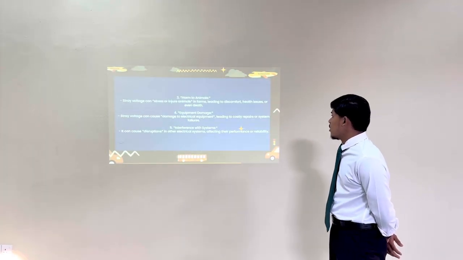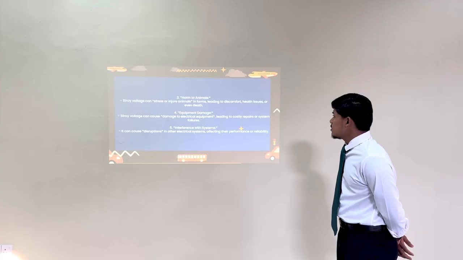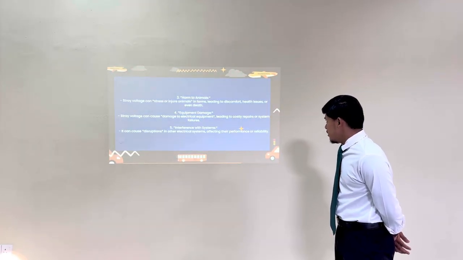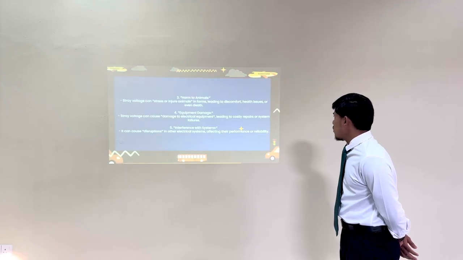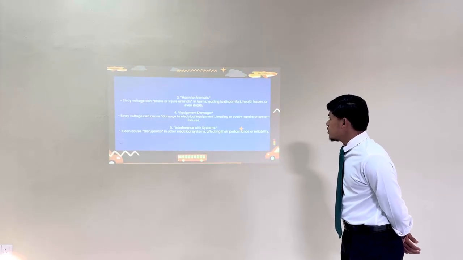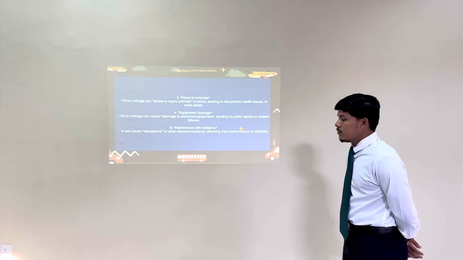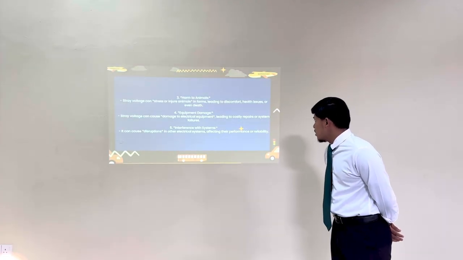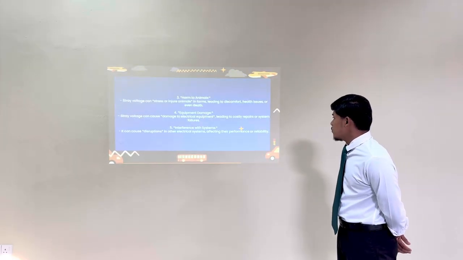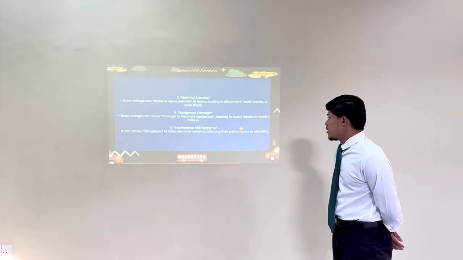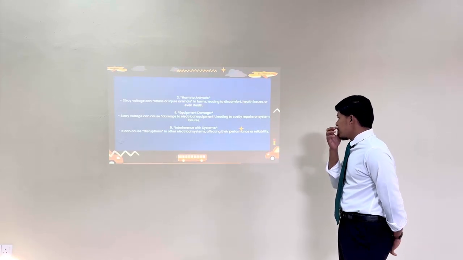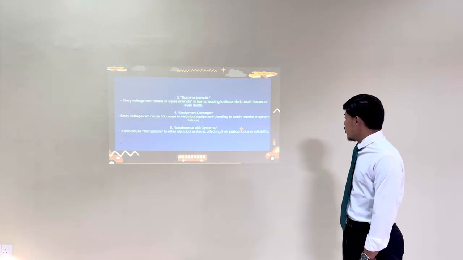Number 3, harm to animals. Stray voltage can stress or injure animals, leading to discomfort, health issues, or even death. Number 4, equipment damage. Stray voltage can cause damage to electrical equipment, leading to costly repairs or system failure. Number 5, interference with systems. It can cause disruption in other electrical systems, affecting their performance or reliability.